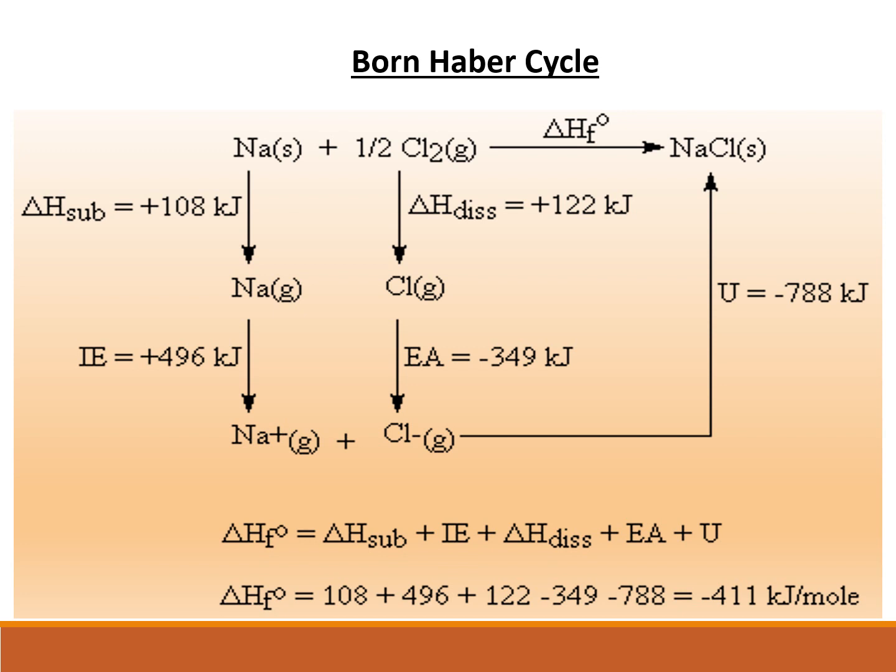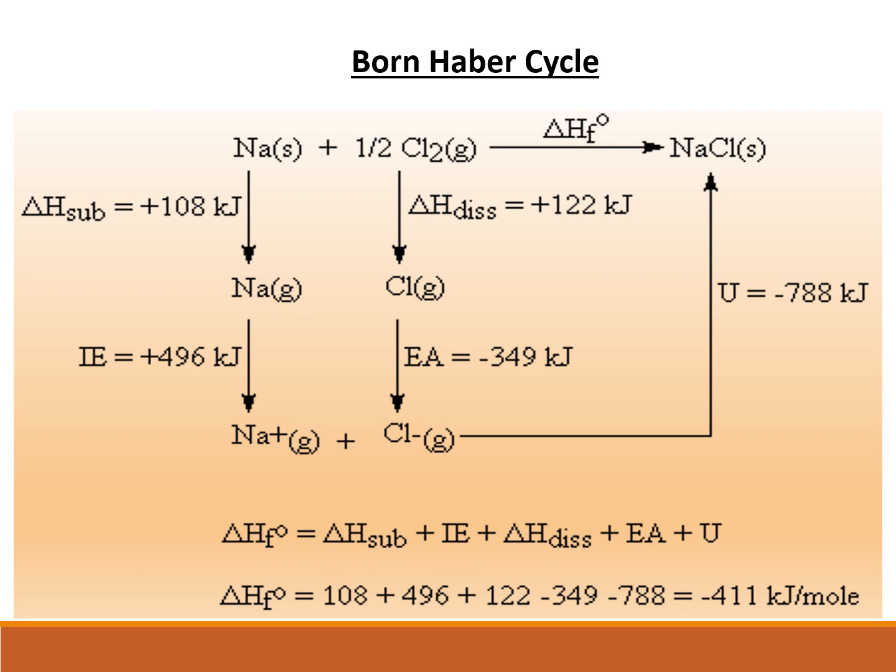So the amount of energy required for this step is called enthalpy of sublimation. And once we get the gaseous sodium atom, we can provide energy equal to the ionization energy of sodium atom, so that the gaseous sodium atom will be converted to a gaseous sodium ion.